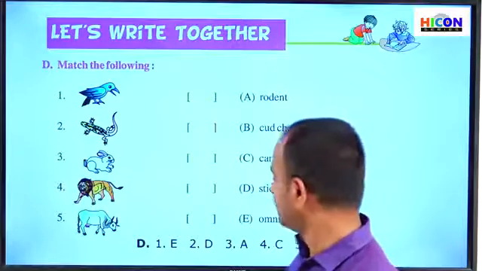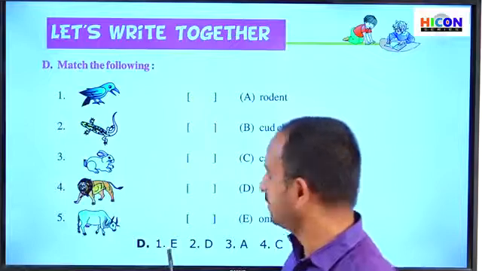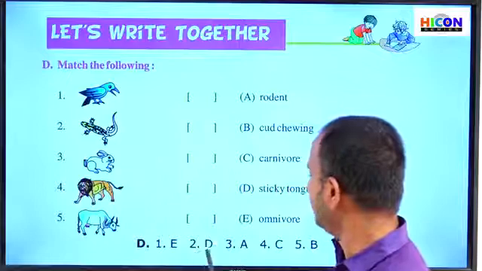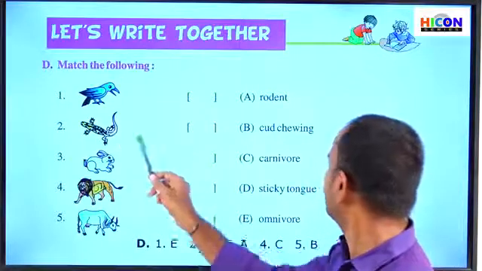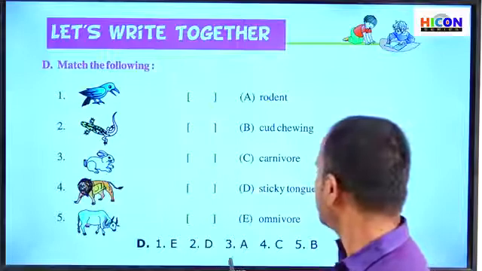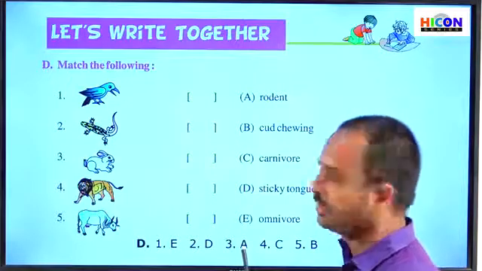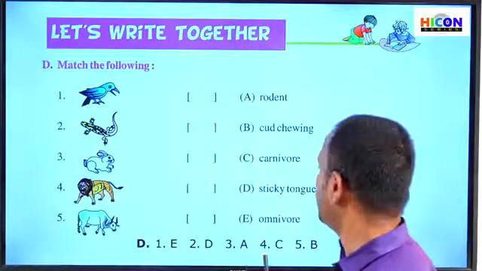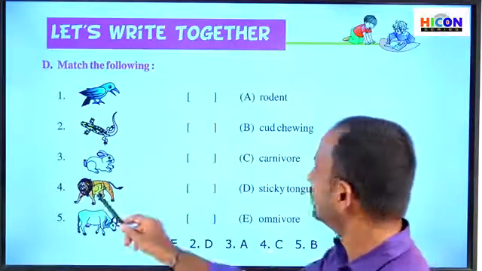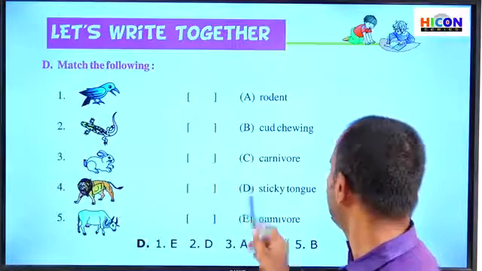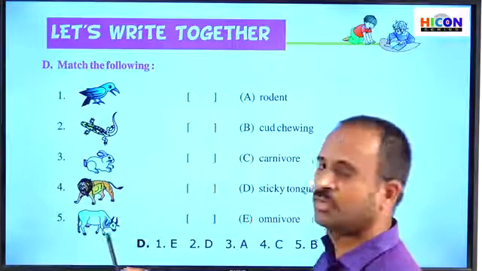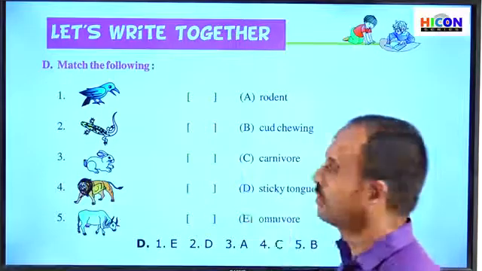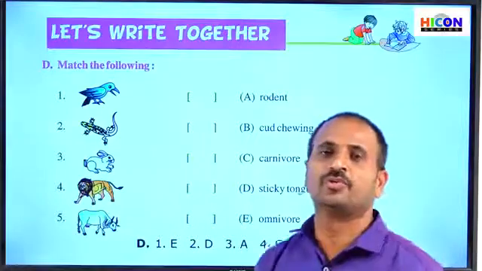Children, once again see the answers. The answer for the first one is E, so crow is omnivore. The answer for the second one is D, that is, lizard has a sticky tongue. The answer for the third one is A, that is, rabbit is a rodent. The answer for the fourth one is C: lion is a carnivore. And the answer for the fifth one, cow, is B, that is cud chewing. So note down this matching and answers in your notebook.